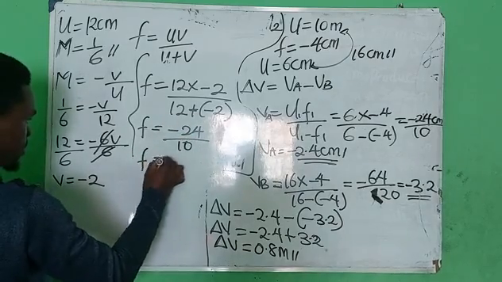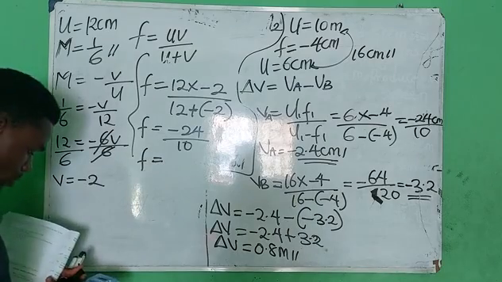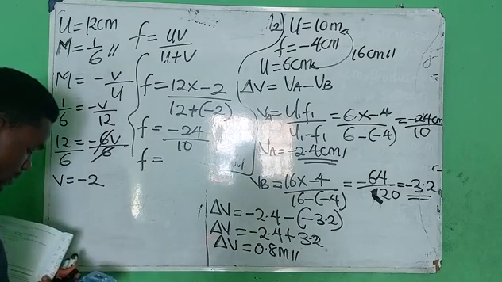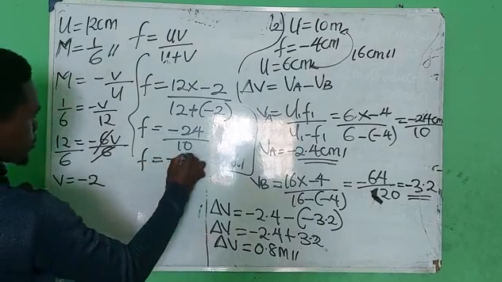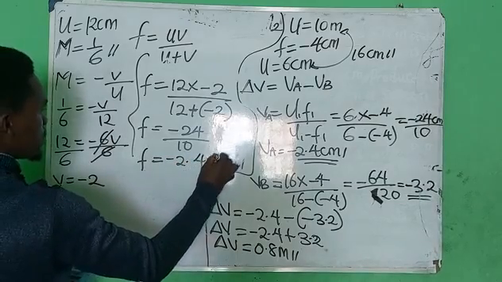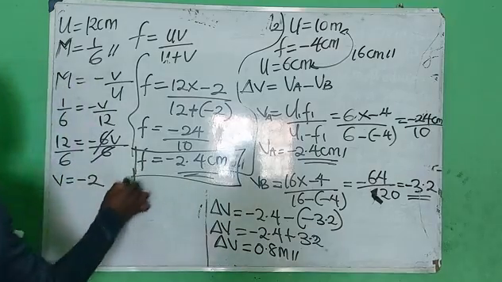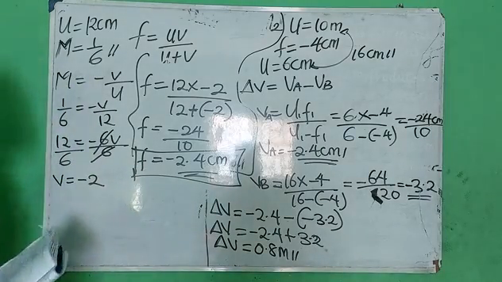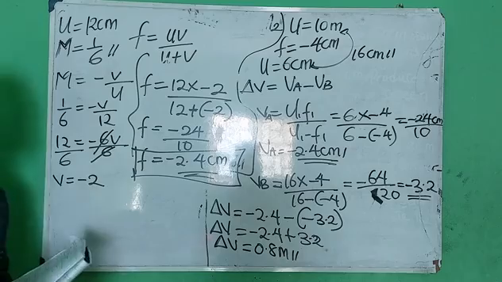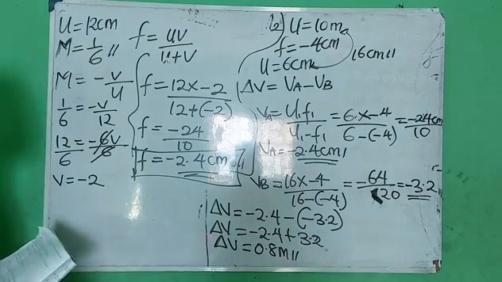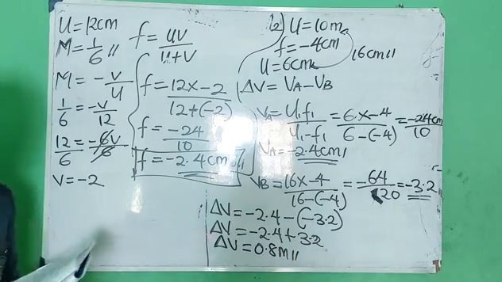So focal length is equals minus 24 divided by 10 equals minus 2.4 centimeters. Yes, it must be minus. If you have your focal length as positive when it is a convex mirror, you are very wrong.